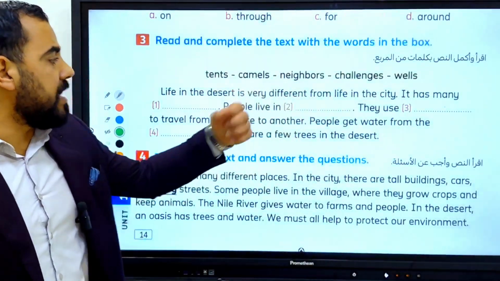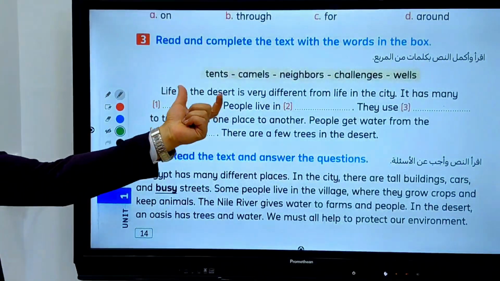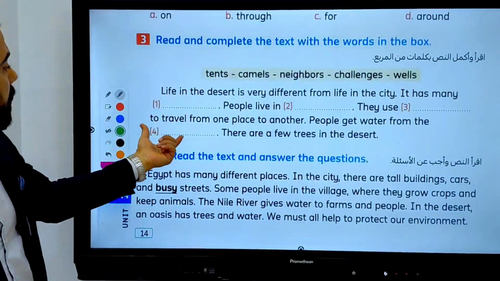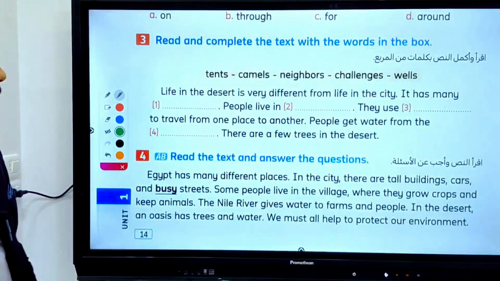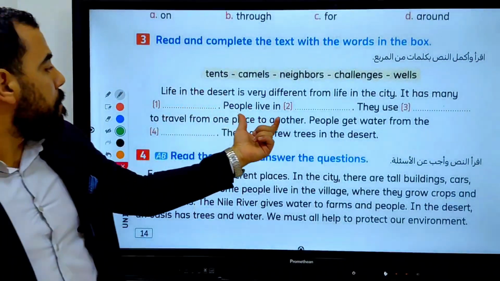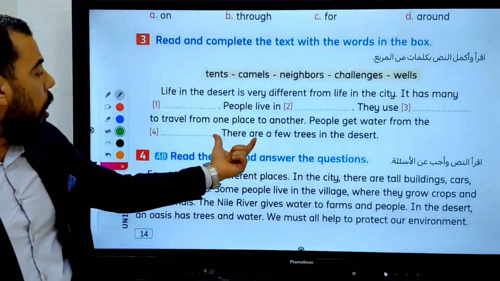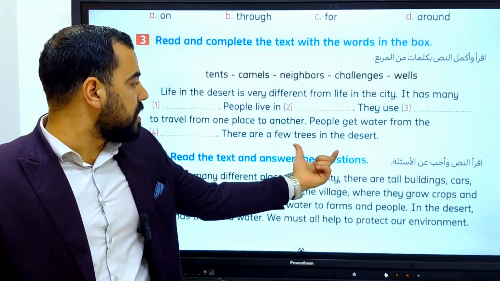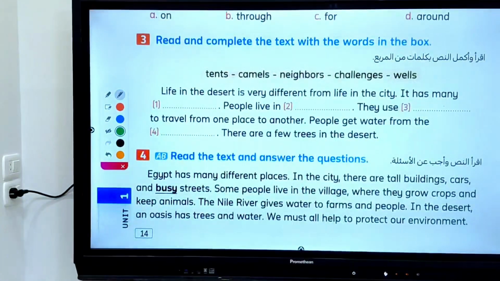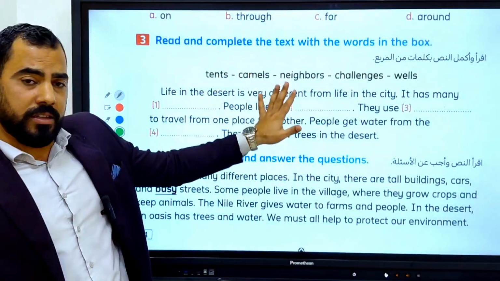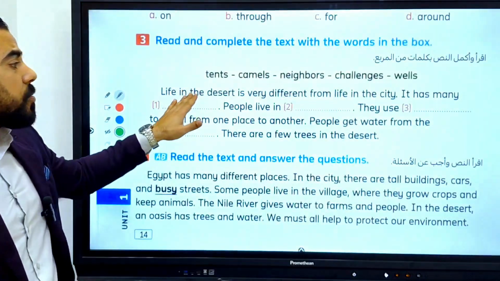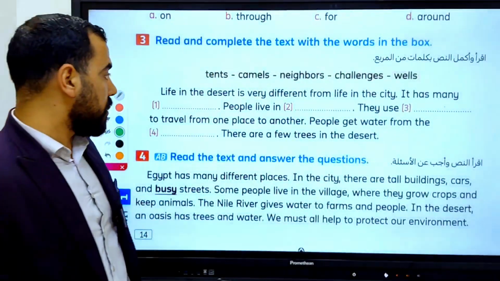People live in tents. They use camels to travel from one place to another. People get water from the wells. There are a few trees in the desert. So we have read the whole passage together. Now let's read it again and answer these questions.